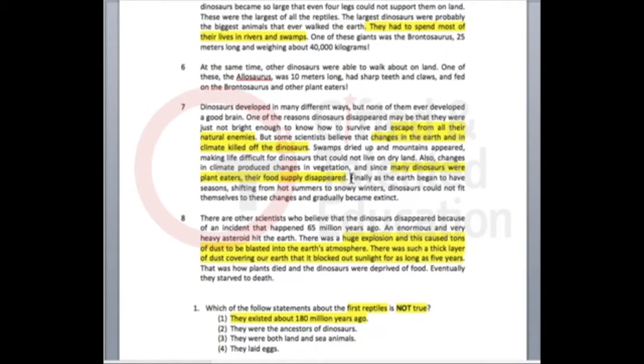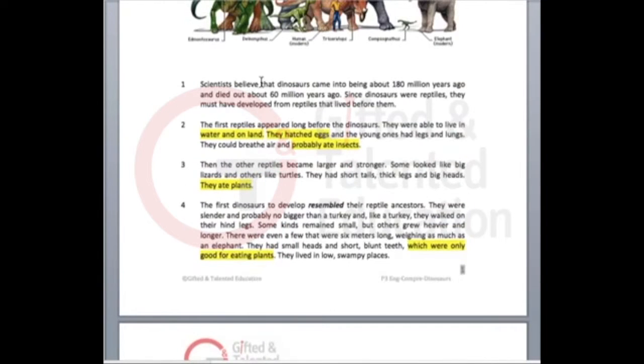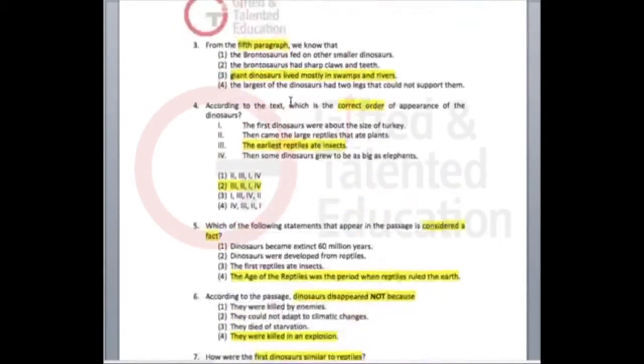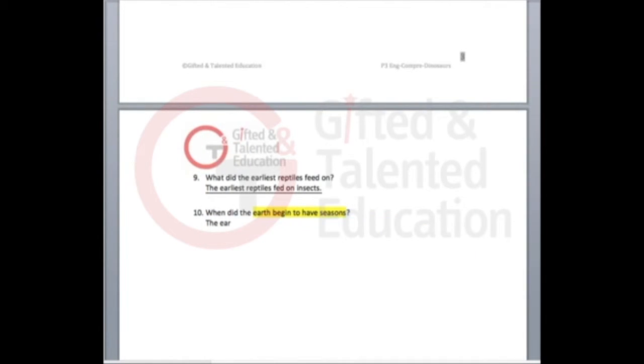So we can understand that the time when the Earth began to have seasons is around the same time dinosaurs started to become extinct. And when did dinosaurs become extinct again? Over here, about 60 million years ago. They began to become extinct about 60 million years ago. So that should be your answer for the last question. The Earth began to have seasons about 60 million years ago. And that concludes our comprehension on the dinosaurs.